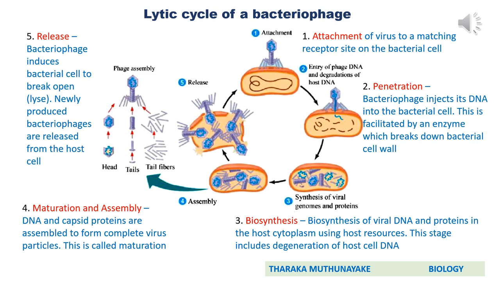Now we will discuss multiplication of viruses. Go to page number 11 of your resource book and read the first 2 paragraphs under multiplication of viruses. Here it says, a single virus can give rise to thousands of similar viruses in a single host cell. Therefore, viruses cause serious damage to their host, leading to severe diseases in plants, animals, and bacteria.